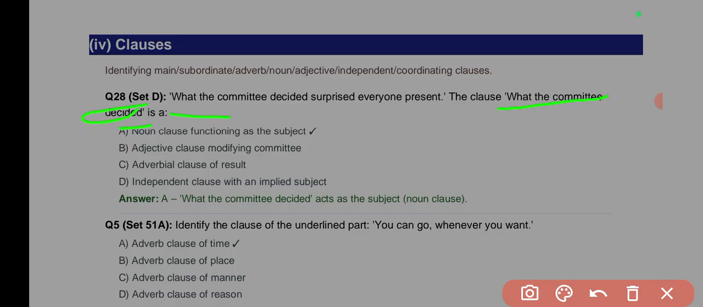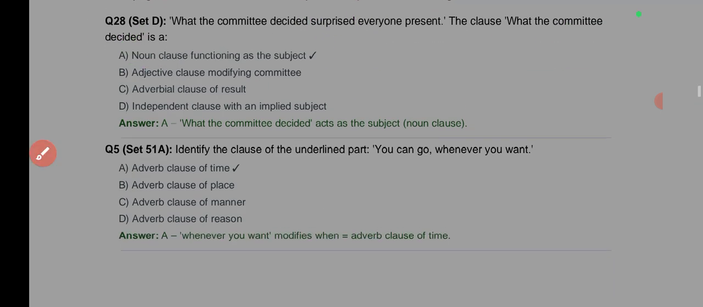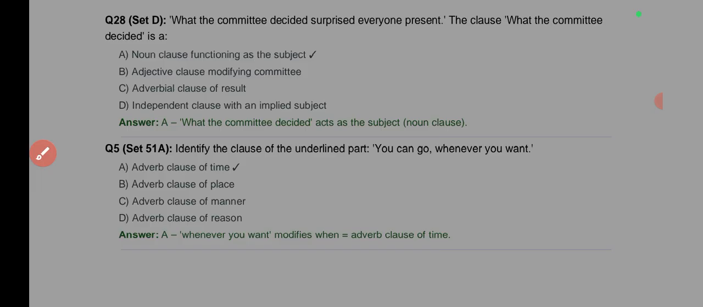Now, what kind of clause will it be? It is coming before the verb, right? So since it is coming before the verb surprised, it will be a noun clause. Its function will be the subject of the verb surprised. Is that clear? So see my video on that to understand this in detail. I'll link the video in the description.